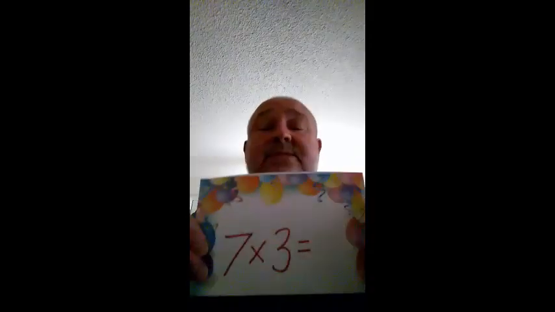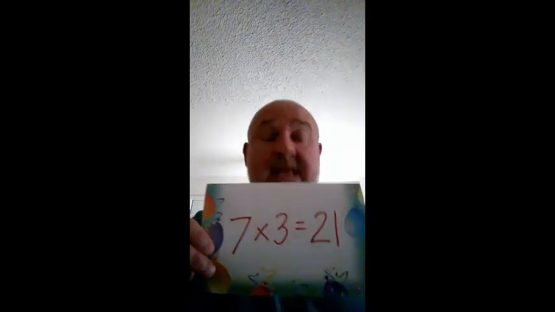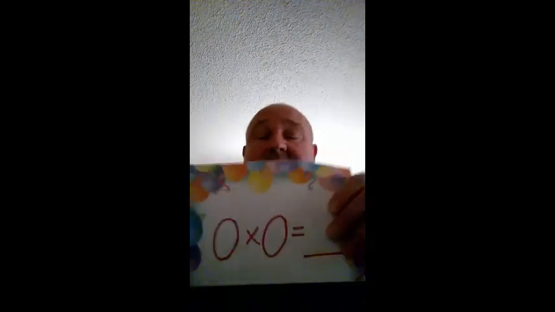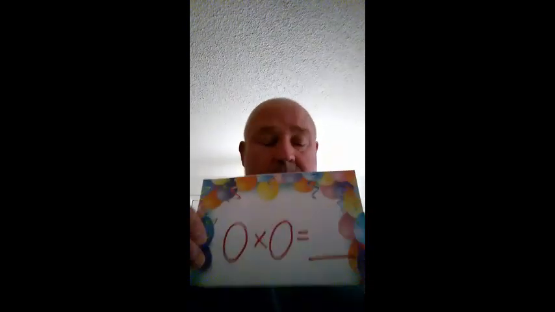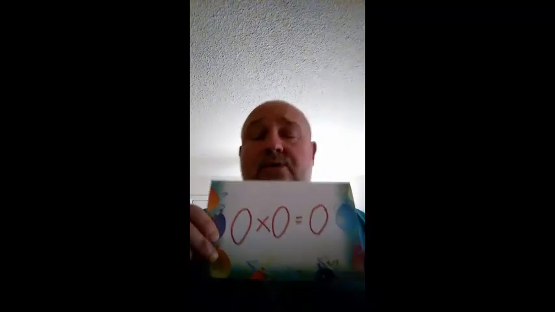Next, 7 times 3 is, 7 times 3 is, and say the answer, 7 times 3 is 21. Next, 0 times 0 is, 0 times 0 is, and say the answer, 0 times 0 is 0.